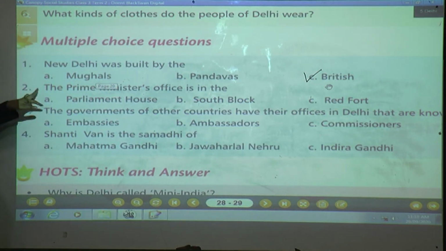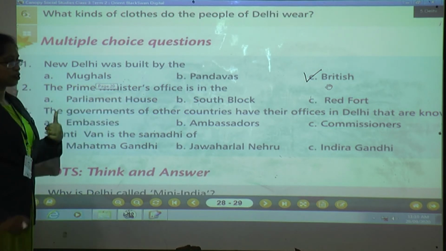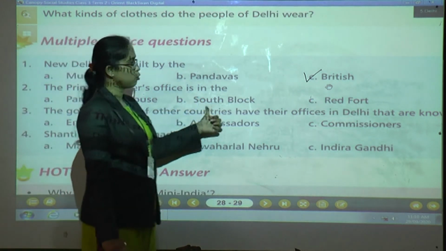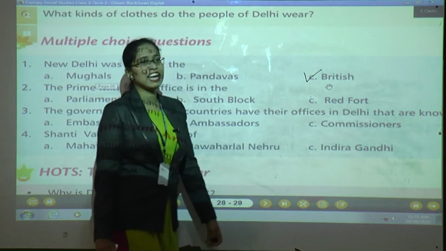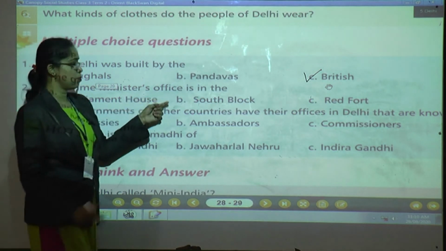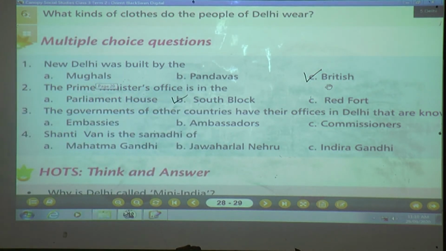Where is the Prime Minister's office? A, Parliament House, B, South Block, and C, Red Fort. Where is it? Of course, in the South Block. Okay? Correct answer is South Block. And the Lok Sabha and Rajya Sabha sessions are conducted in the Parliament House.